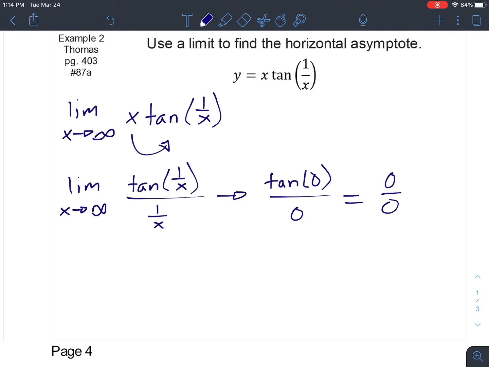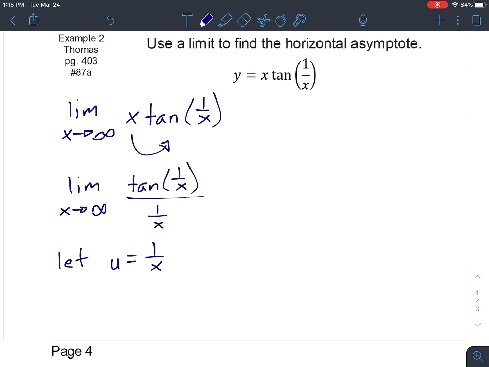Now, before we actually do that though, I have a different recommendation, and that's why I wanted to include this as an example. Rather than using L'Hopital's, let's do a substitution. I'm going to let u be equal to 1 over x. Now, we're not going to find a du. There's no derivative in here unless we were to do L'Hopital's, but even then there's no dx, du, anything like that. I'm just going to let u be equal to 1 over x. That means then that our limit will now become tangent of u over u.